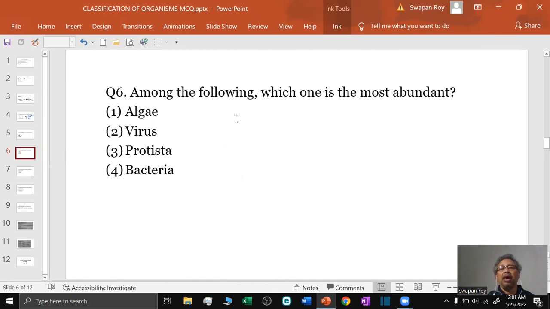Question 6. Among the following, which one is the most abundant organism? Among algae, virus, protista, and bacteria, the bacteria are the most abundant organisms on this earth. And among the bacteria, heterotrophic bacteria are the most abundant.